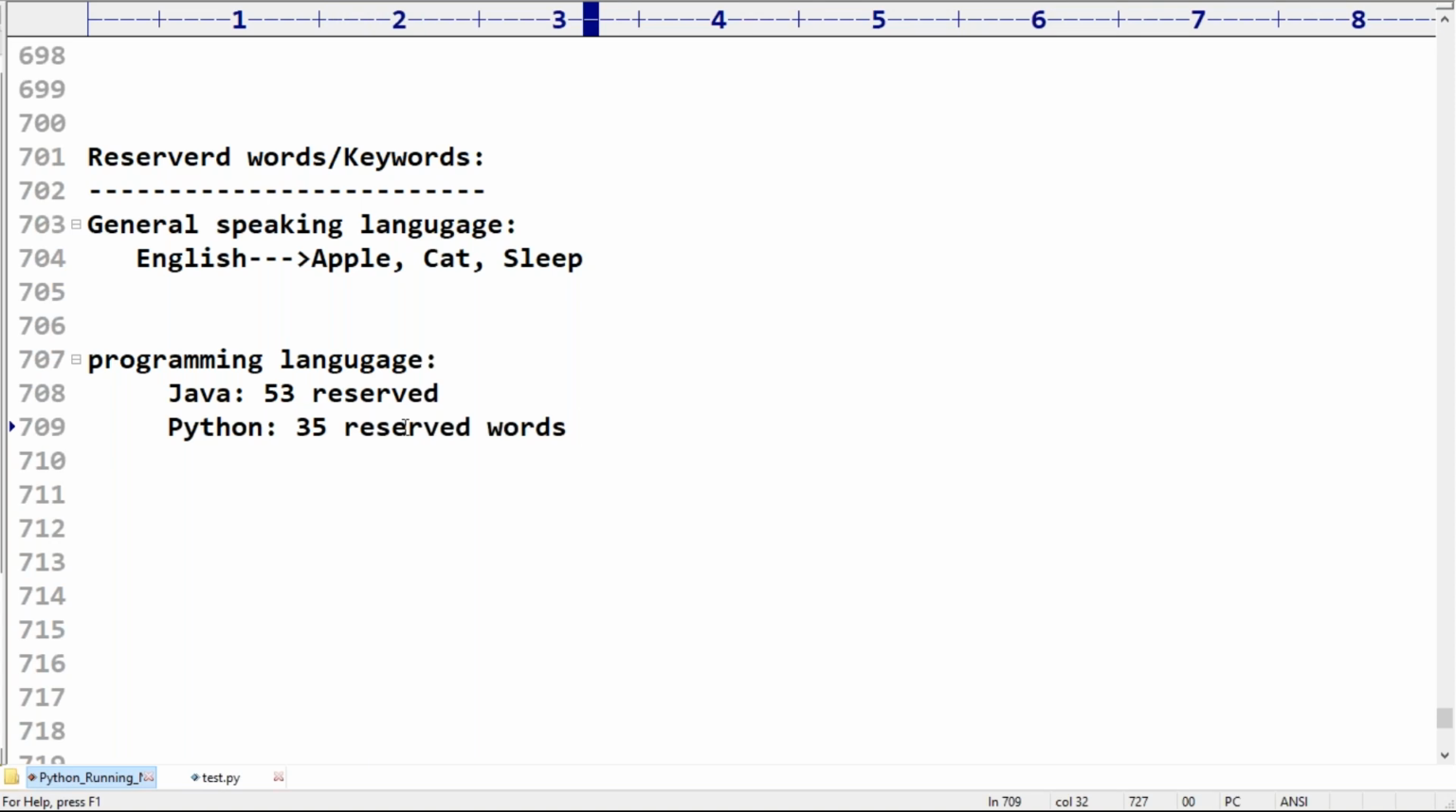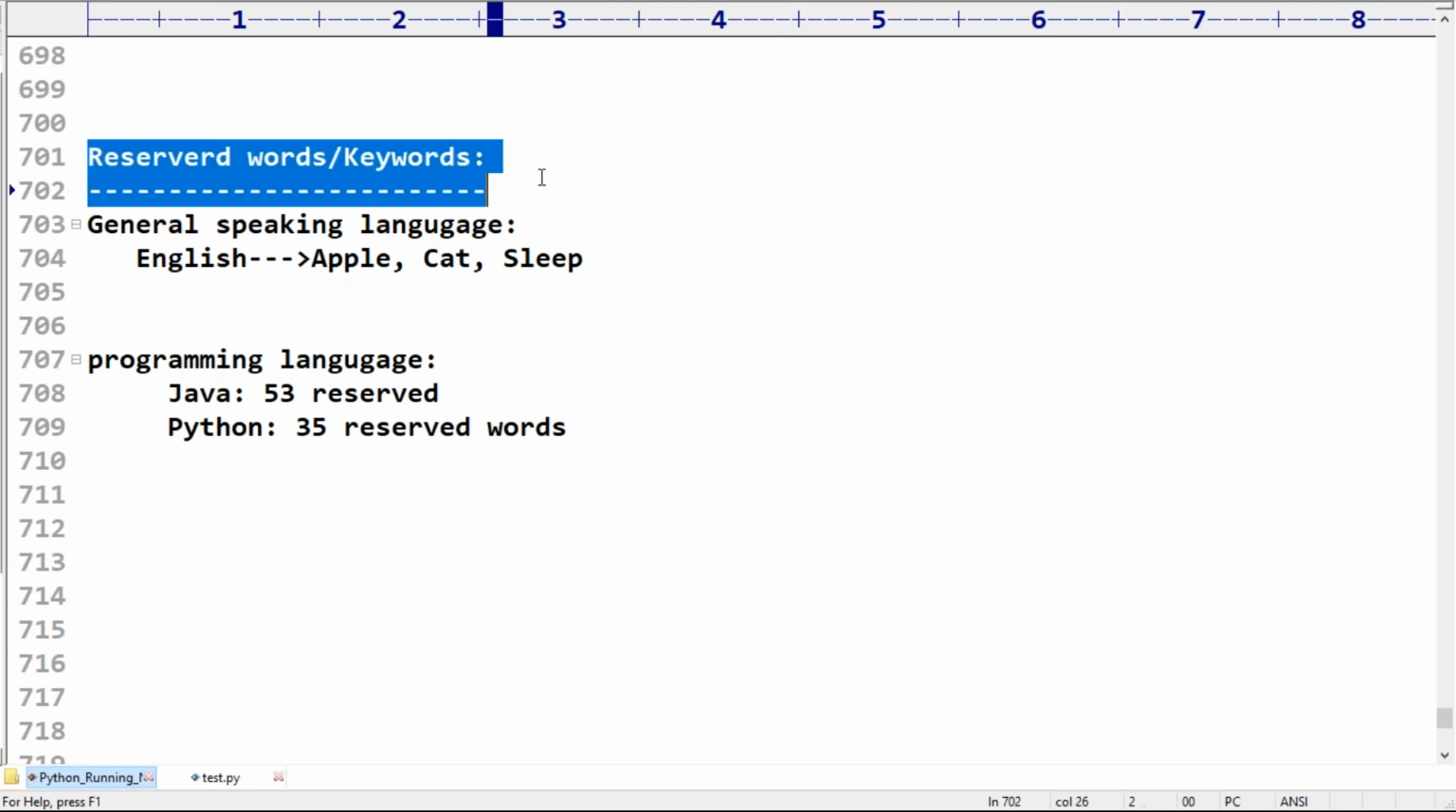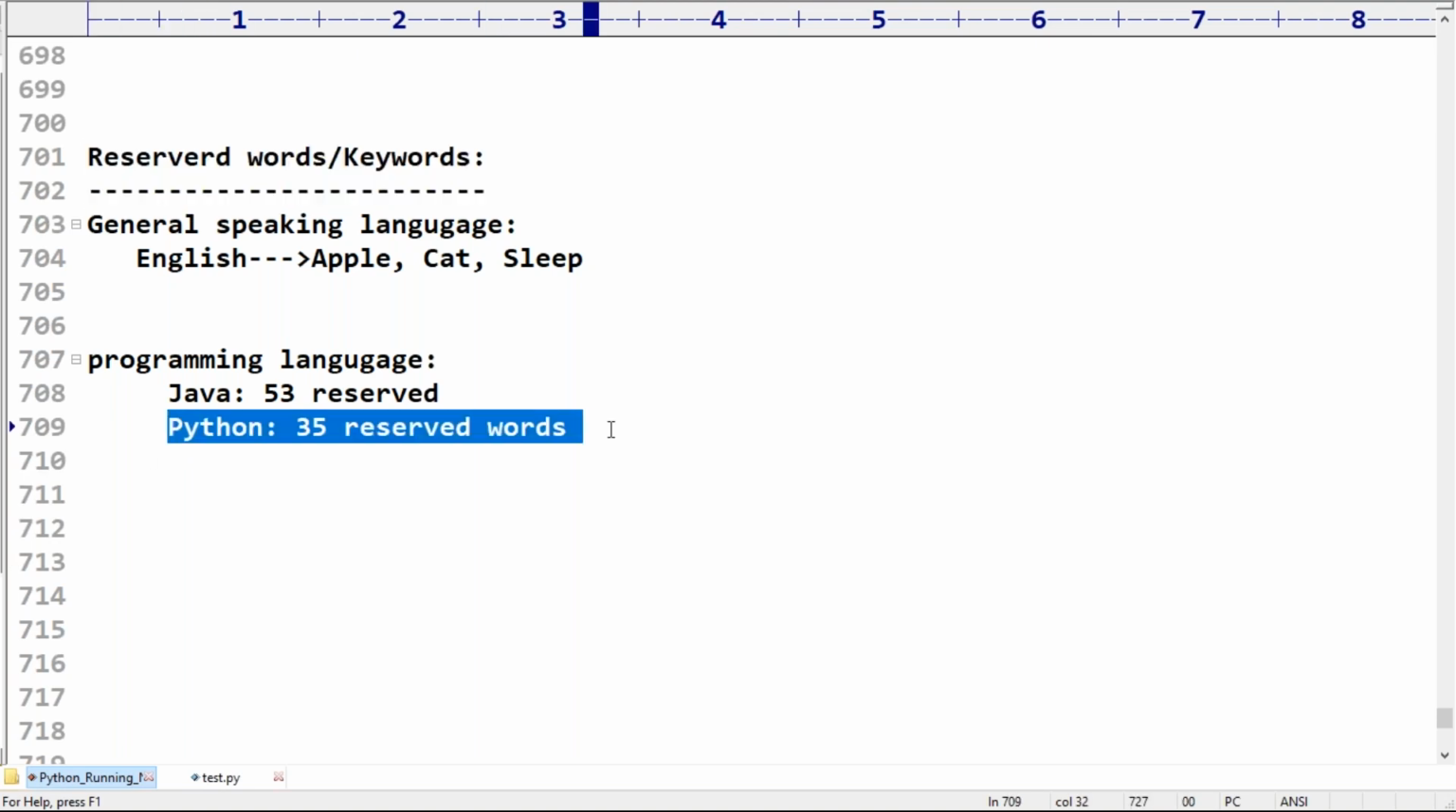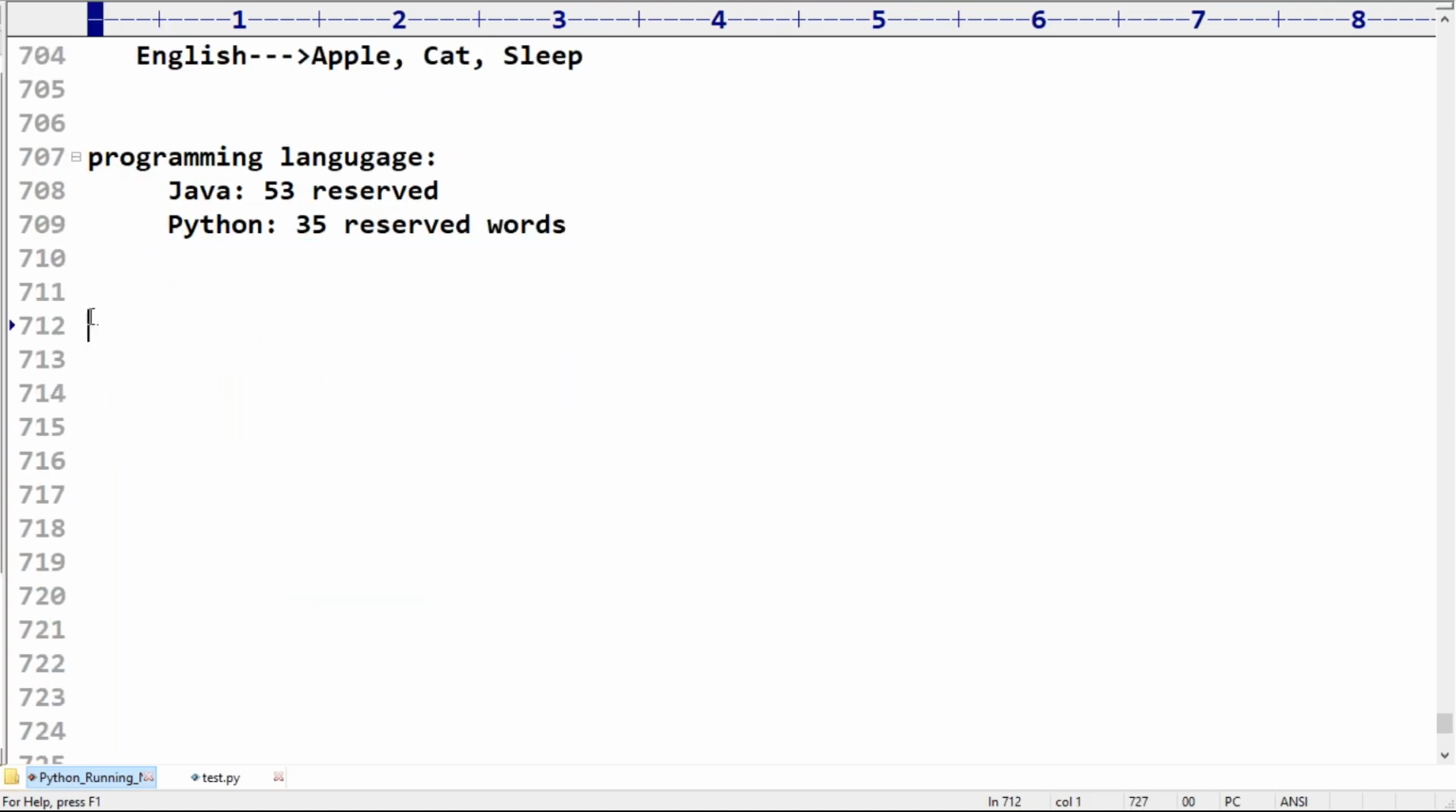So what is the meaning of reserved word? In Python some words are reserved to represent some meaning or functionality. Such type of words are called reserved words. In Python, how many reserved words are there? 35 reserved words are there. Clear? Are you feeling comfortable, right?